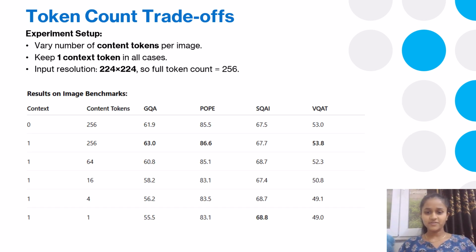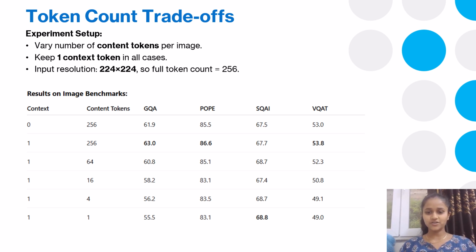In this slide, we will explore the trade-off between accuracy and token efficiency. The idea is to test how performance changes when we reduce the number of content tokens. You can check results here. With 256 content tokens, adding one context token boosts GQA accuracy from 61.9% to 63%, as you can see here.